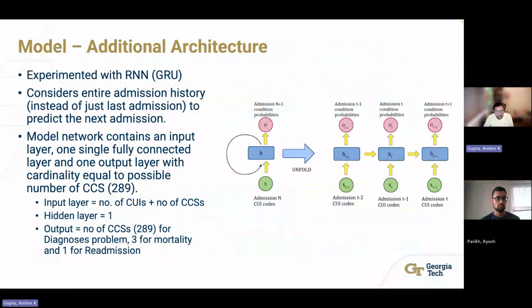We also experimented with RNN architecture, it considers the whole admission history to predict the next admission.